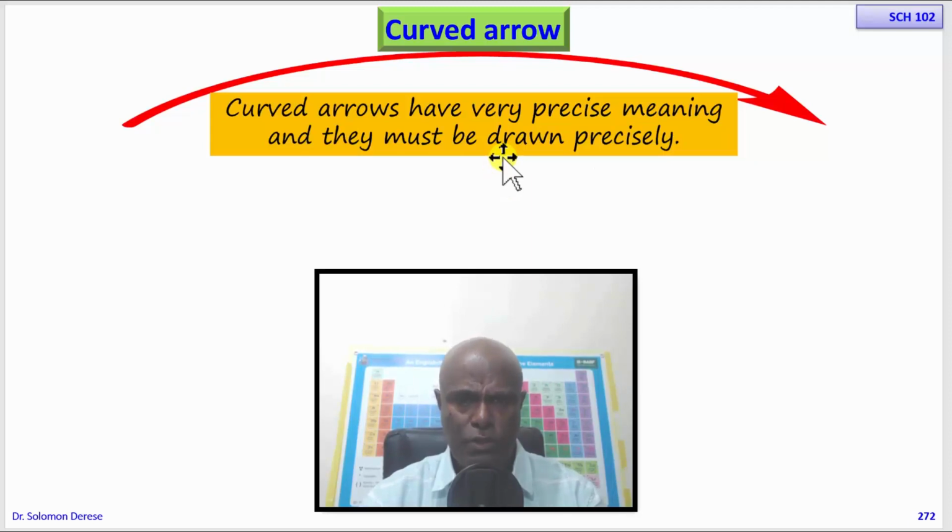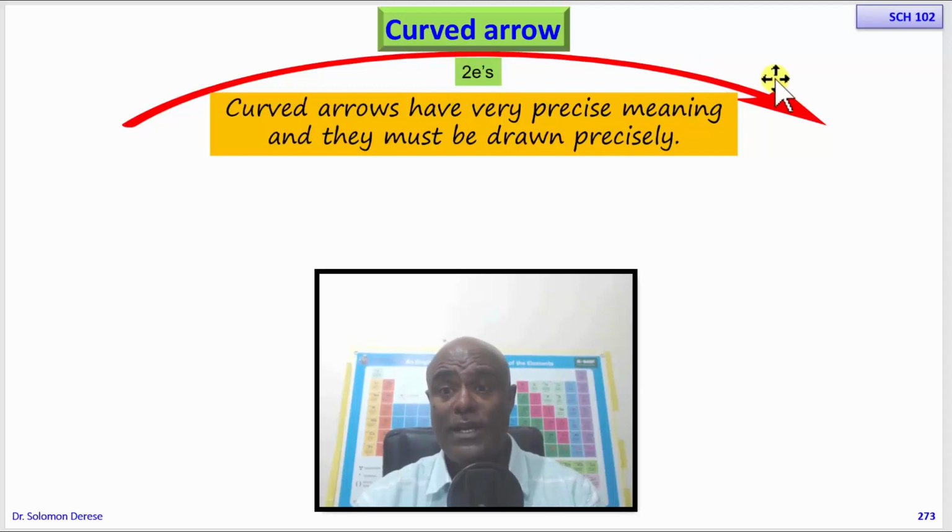If you are continuing with organic chemistry, you are going to use arrows and arrows. Organic chemistry is all about curved arrows. So you must know how to use them precisely so that you can communicate the right message. This double-sided arrow is used to show the movement of two electrons.